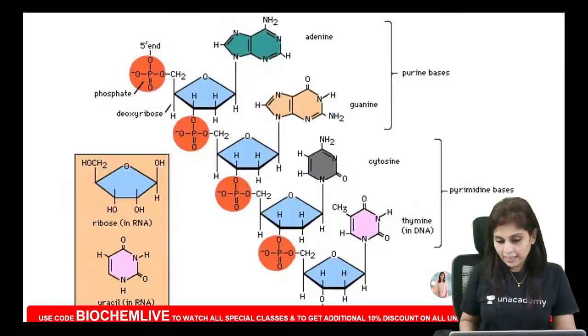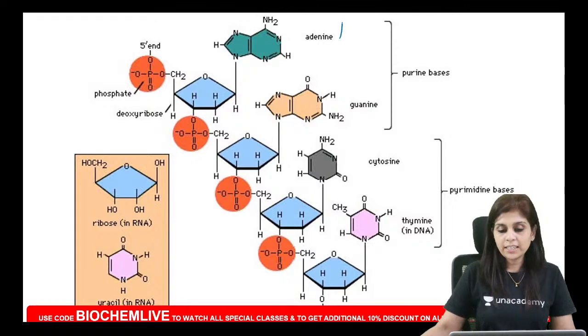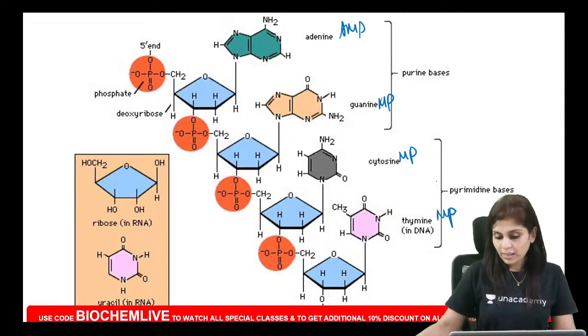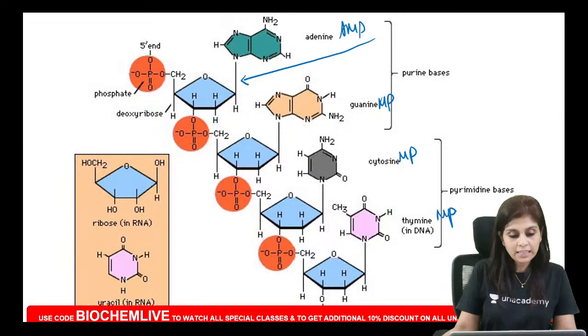Okay. And can you see that here? This is a polynucleotide chain. This polynucleotide chain has got AMP, GMP, CMP and TMP. And if you take the first nucleotide, what has happened in the first nucleotide? There is a 3', 5' phosphodiester linkage formation.